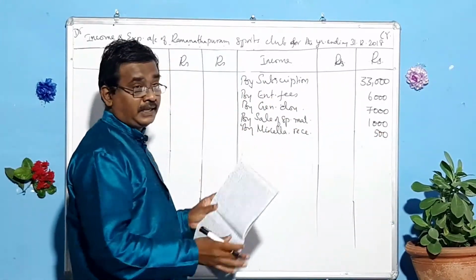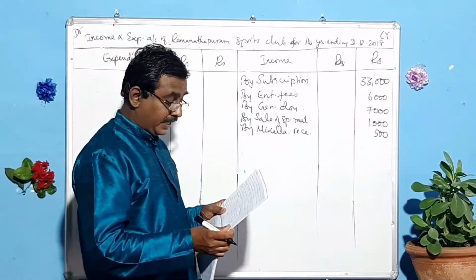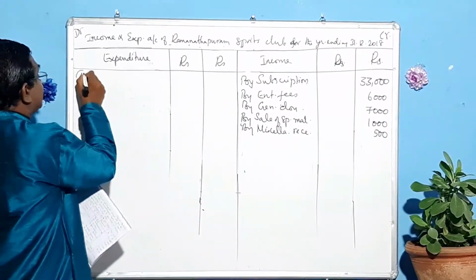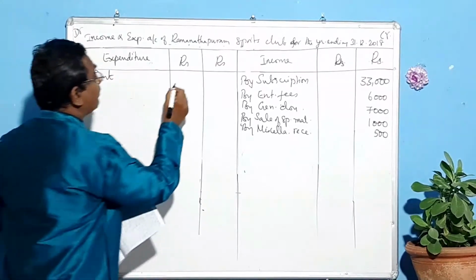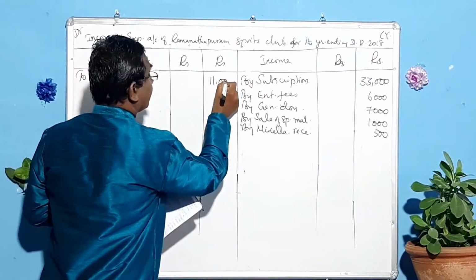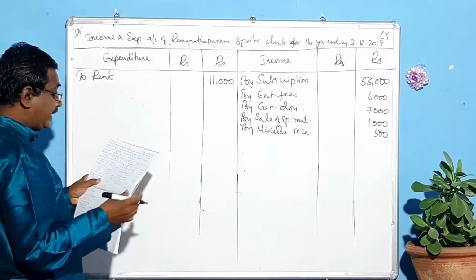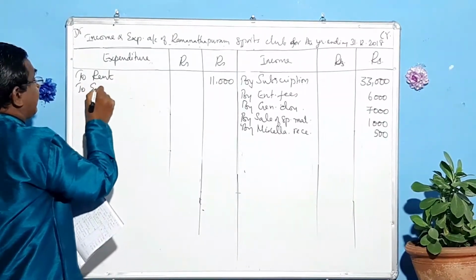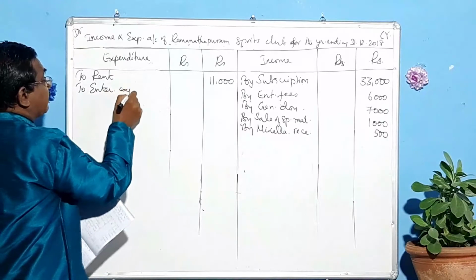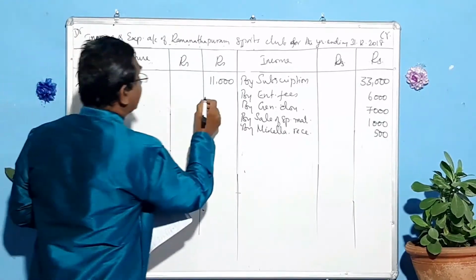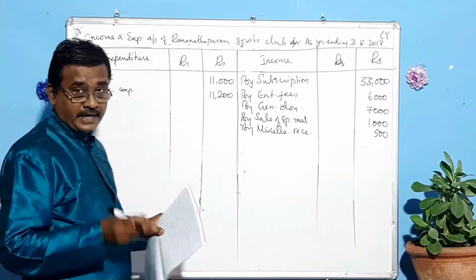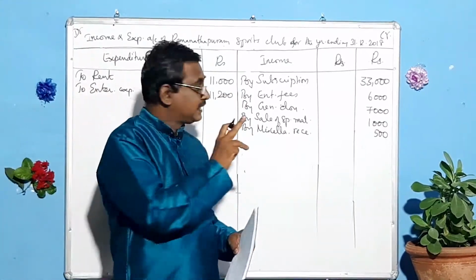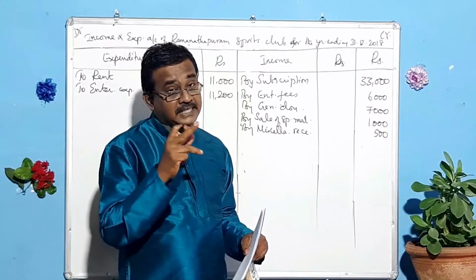Then we come to the payments side. Rent is a revenue item, so we bring it here: 11,000. And entertainment expenses, a revenue item. What is that? 11,200. Next one, furniture. Remember, it is a capital item that should be taken to the balance sheet assets side.